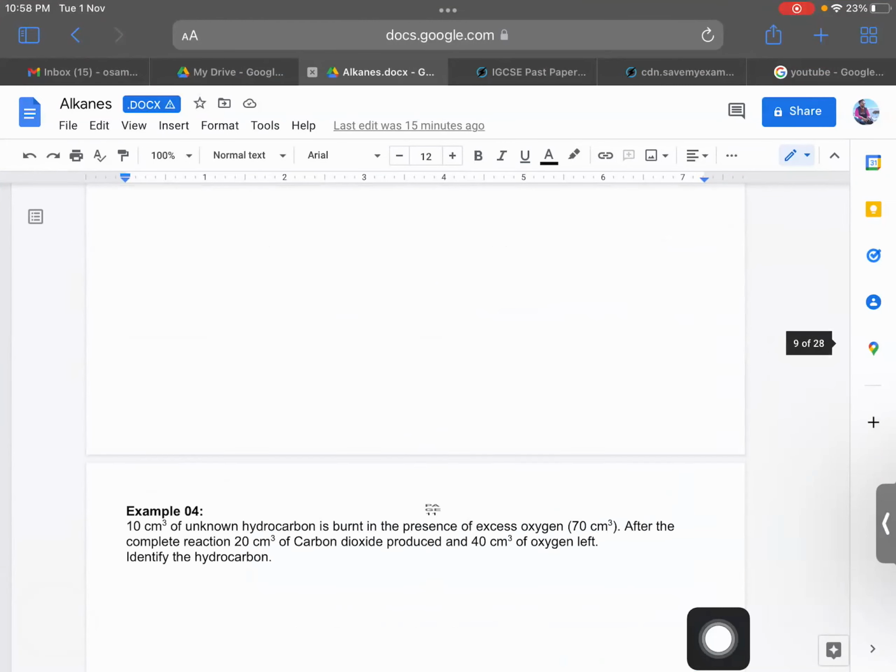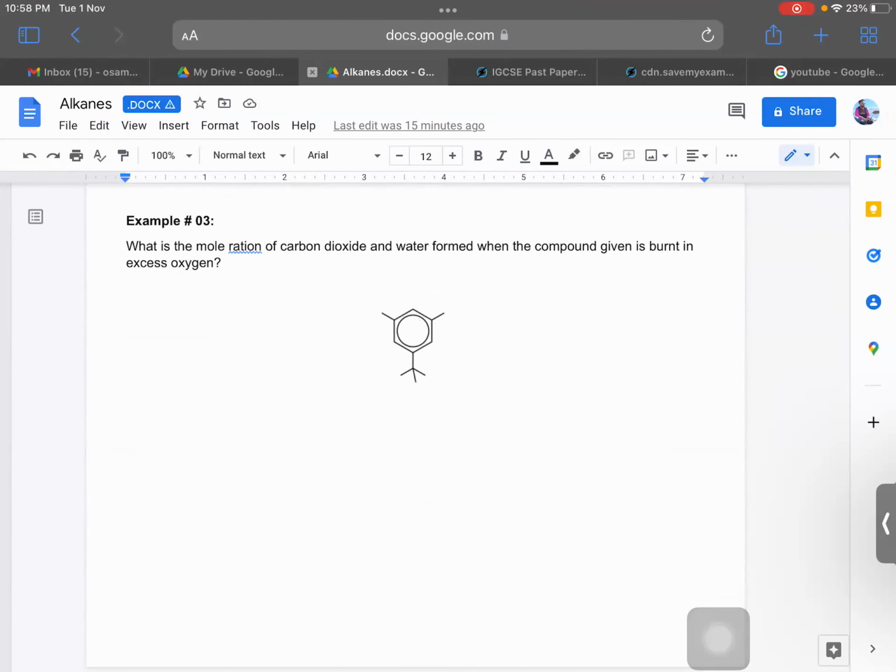It is your homework, bacho. Just take a picture of this. You need to find out the number of carbon, hydrogen, and oxygen over there first, right? Whatever the molecular formula of this. This is actually a skeletal formula. You need to convert this into molecular formula. Then you need to write the complete balanced chemical equation for the combustion of this. And then whatever the relation of carbon dioxide and water you have, you need to make that simplest, right?